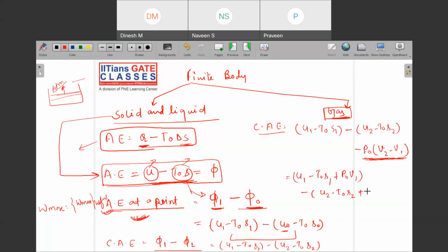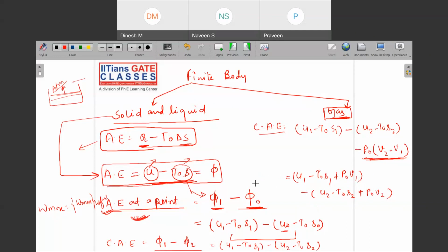The minus we have already taken care of, so I can write it with the plus one. Even if you open this sign, you will get the same thing. This is plus P naught V1, and this is minus P naught V2. So no problem at all.